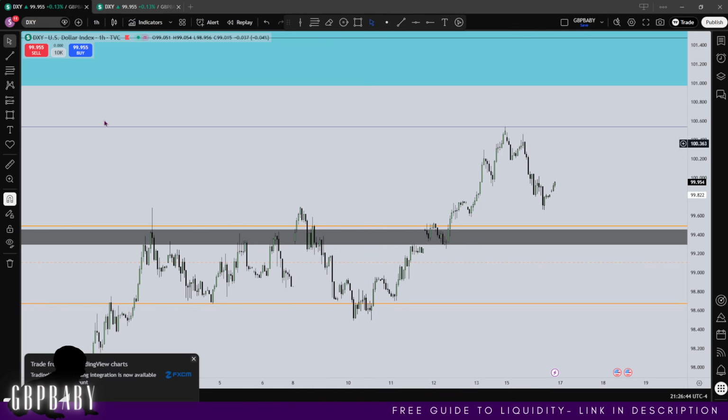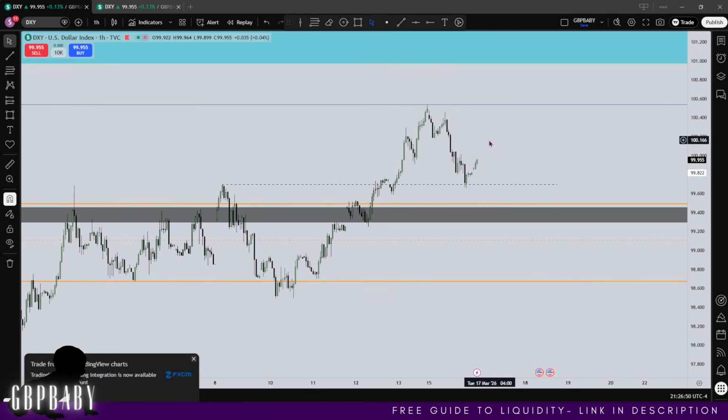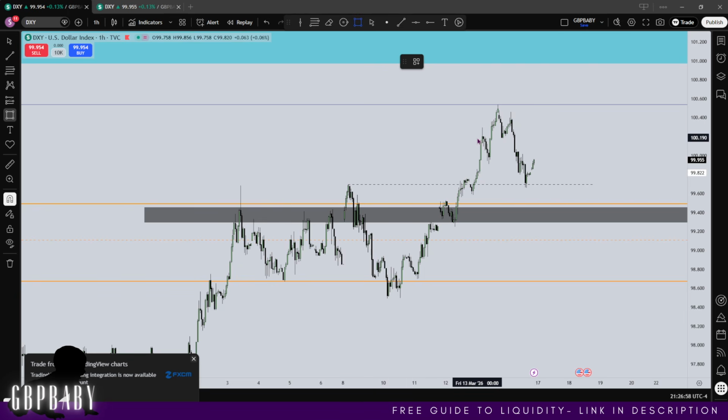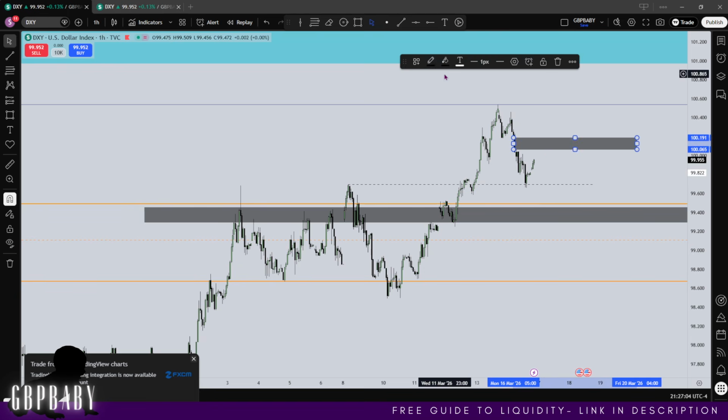And looking at this high specifically, and you can see we've already kind of tapped into it, but I do believe there's a little bit more work potentially down there to be done. So yeah, moving into tomorrow, I want to see price drop a bit lower, as in below here. Looking at this gap, we have a little gap that's formed on the hourly. If that can stay open, that would support my expectation that price is going to dip down into here. But first it needs to ignore this.